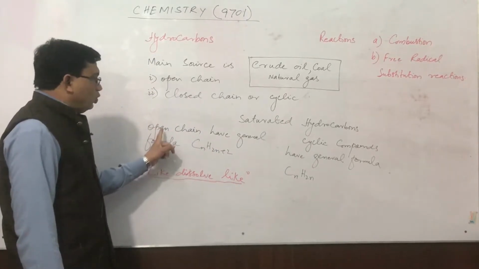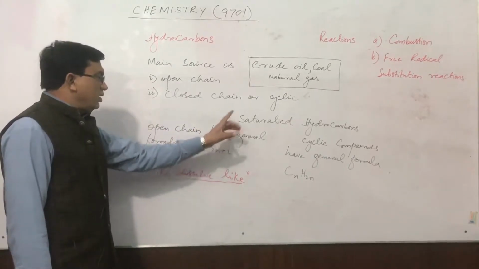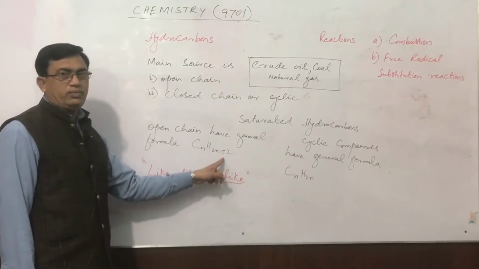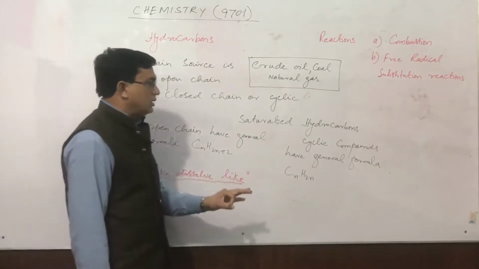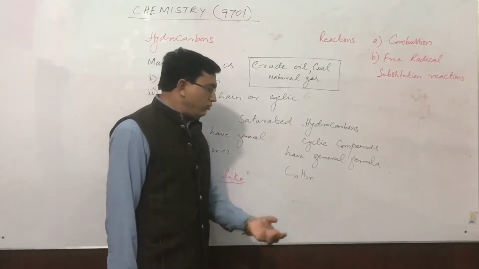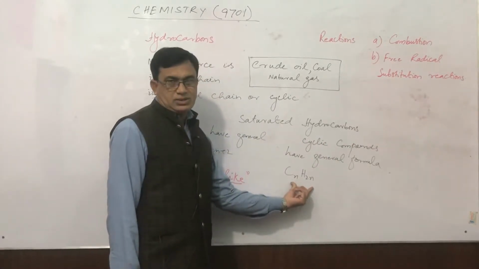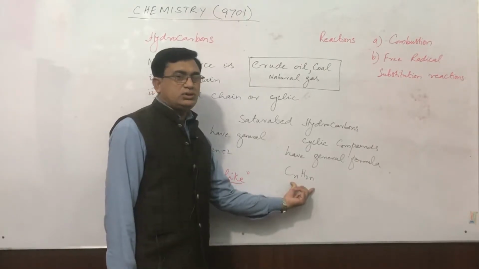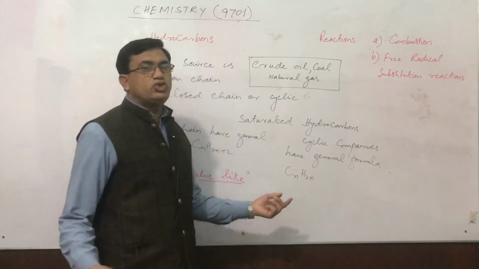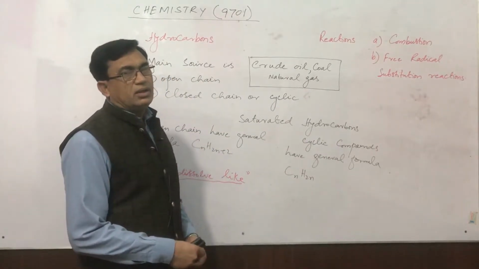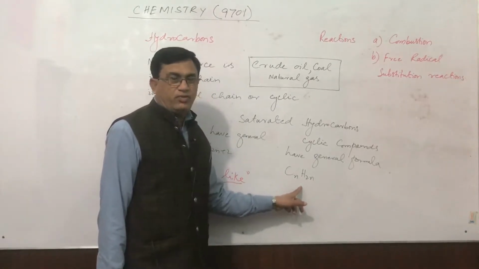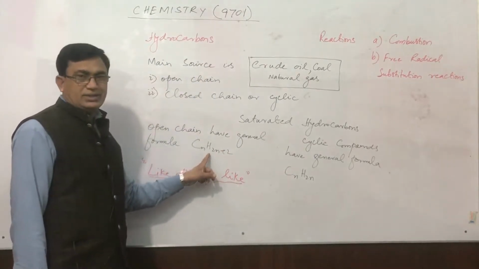Now, the open chain hydrocarbons have the general formula CnH2n+2. But the cyclic compounds follow the general formula of alkenes, because the first and last carbon atoms join together with the removal of two hydrogen atoms from the alkane.